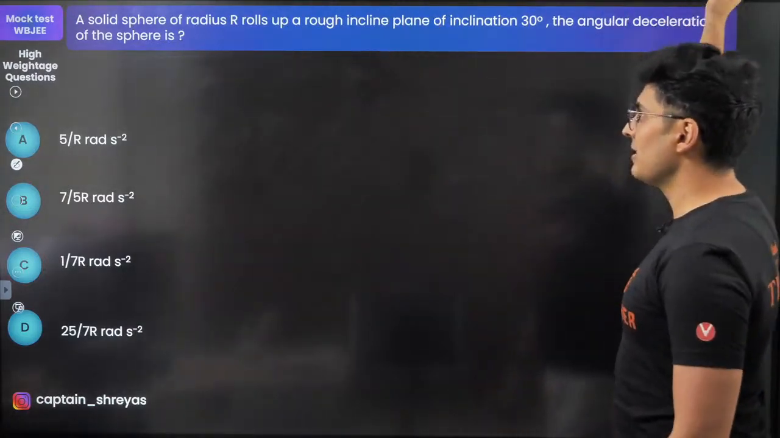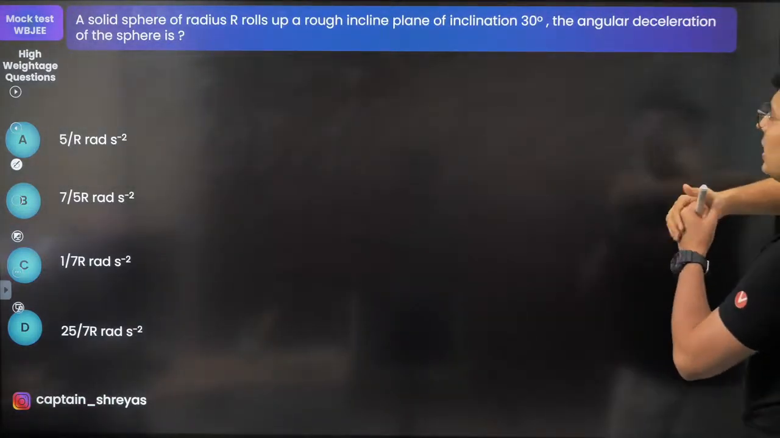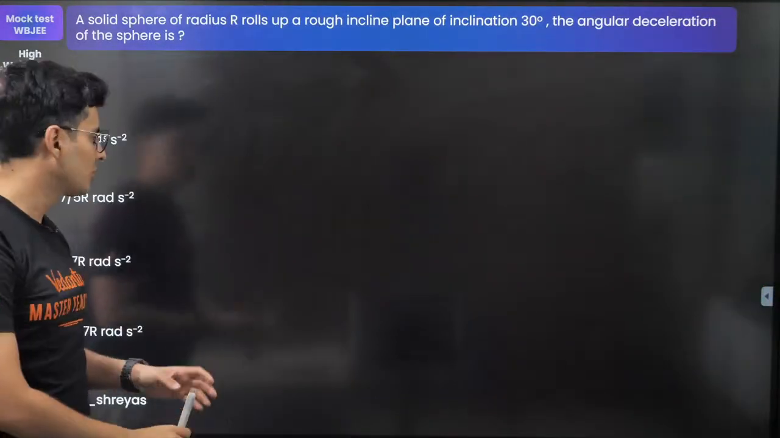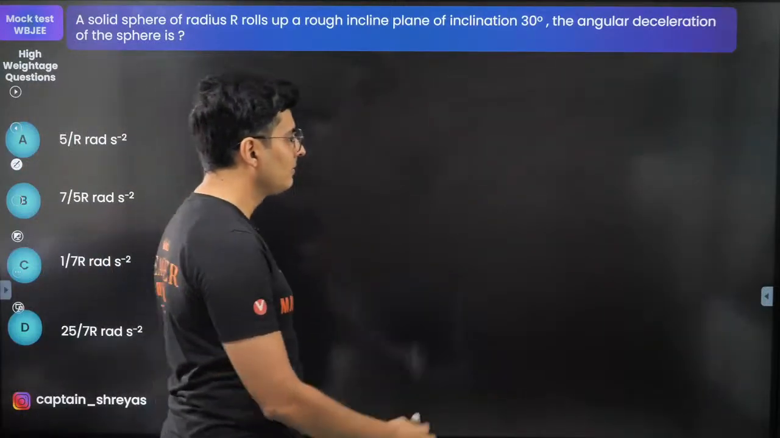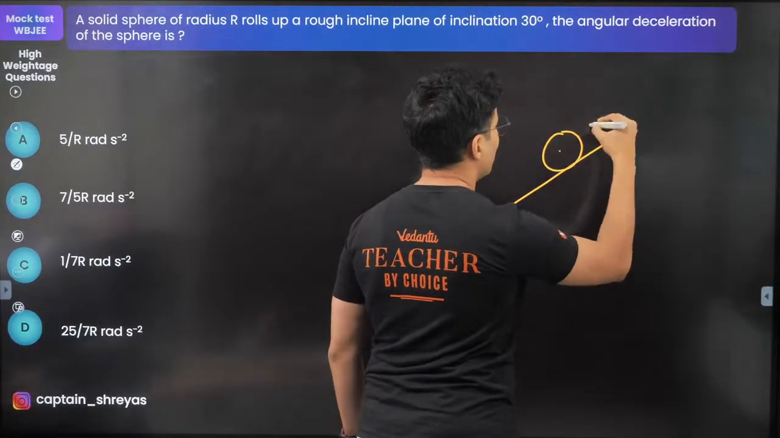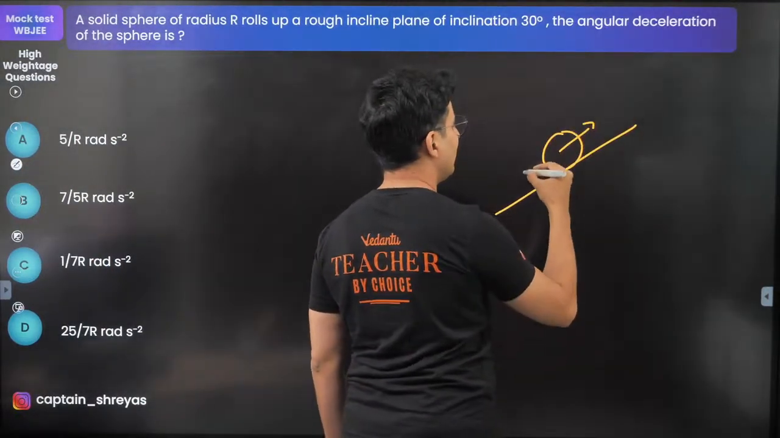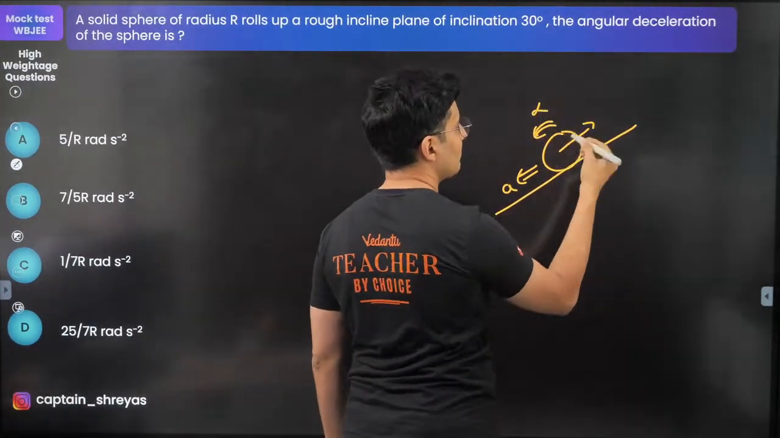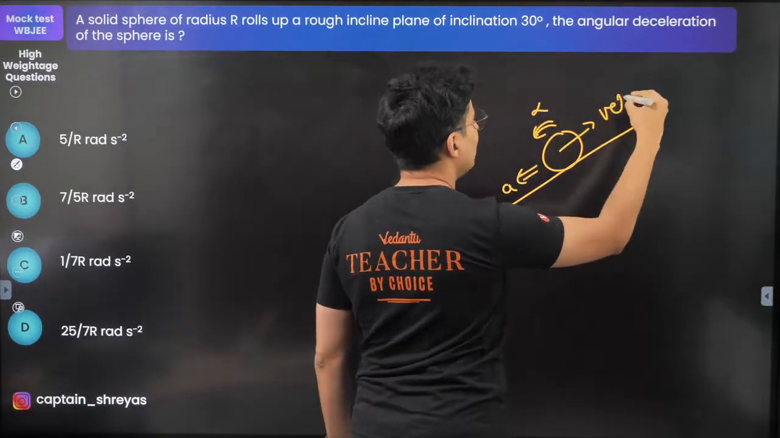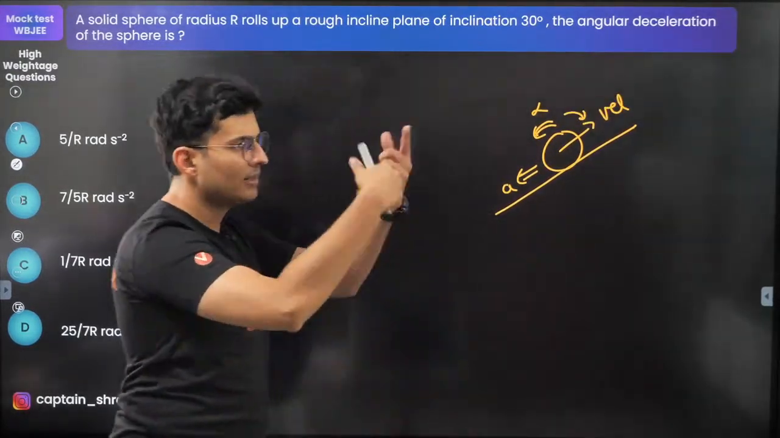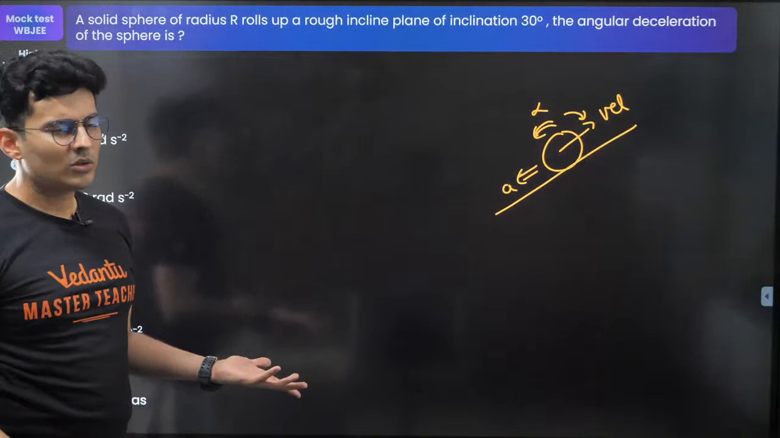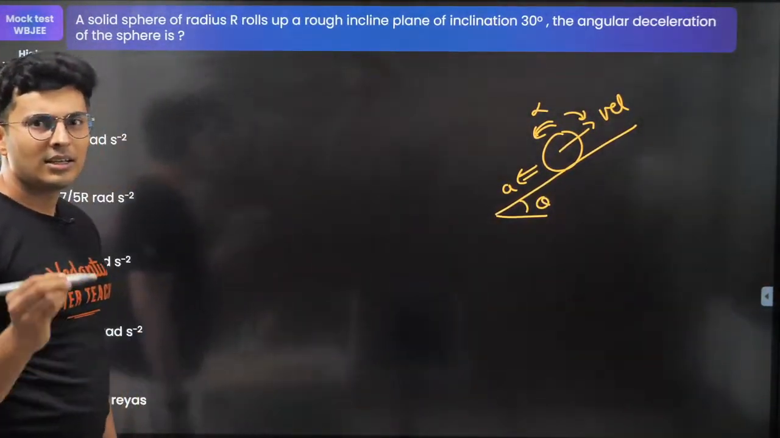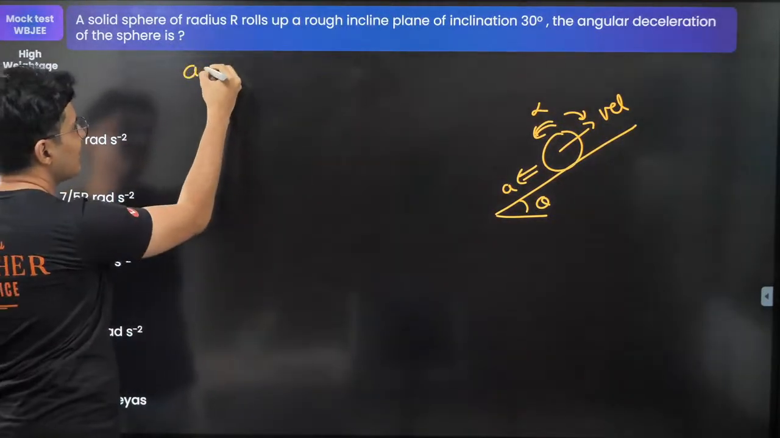A solid sphere of radius r rolls up a rough inclination of 30. The angular deceleration of the sphere is how much? Let's try and solve this question. So we have a sphere, it's going up. So obviously it will angular decelerate downwards or backwards. Velocity and angular velocity will be like that. If this theta is given, there is a direct formula. Remember this will save your day.